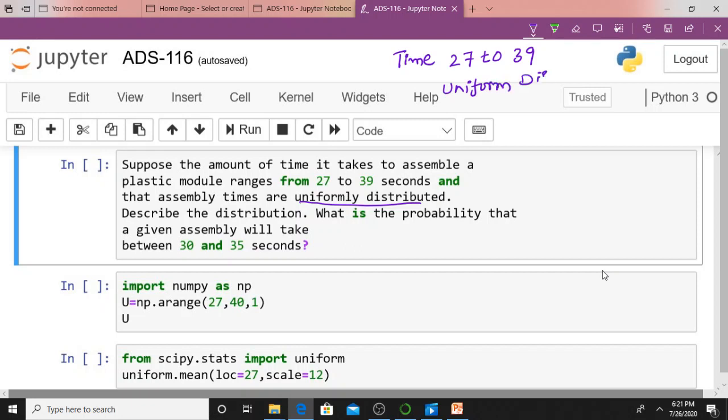That's what it says. That is my question, isn't it? It is uniformly distributed. Describe the distribution. Describing the distribution means just find the mean value. We will try to find the mean. What is the probability that it is between 30 and 35? Means you have to identify the probability between 30 and 35.